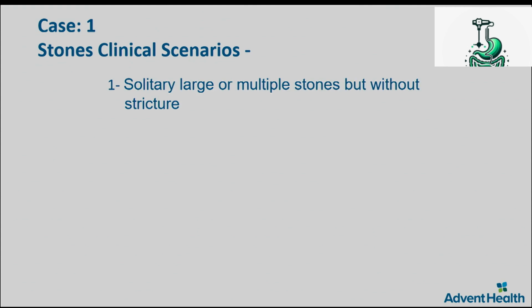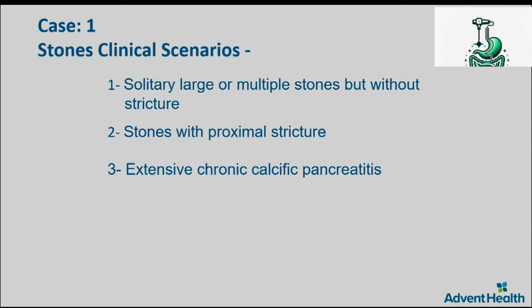What I'm going to do is go through different clinical scenarios for such patients, 4 clinical scenarios. There may be patients who have a solitary large stone or multiple stones, but without a stricture. They are only in the main pancreatic duct. Another scenario could be stones with a proximal stricture, similar to scenario number 1 but with the stricture.